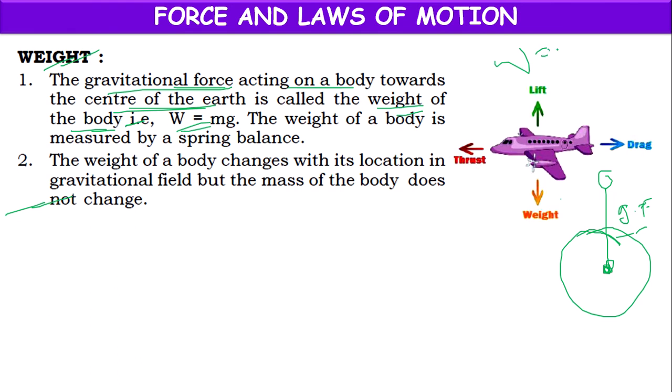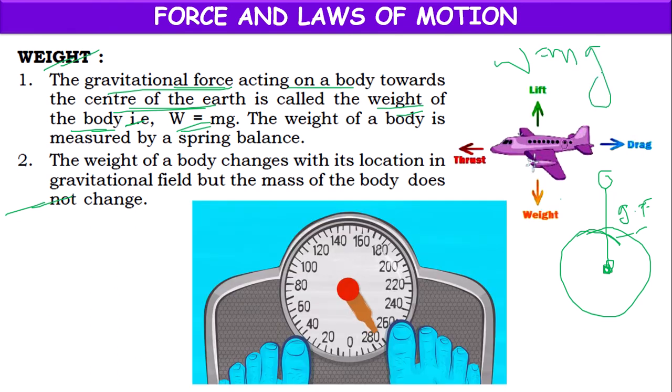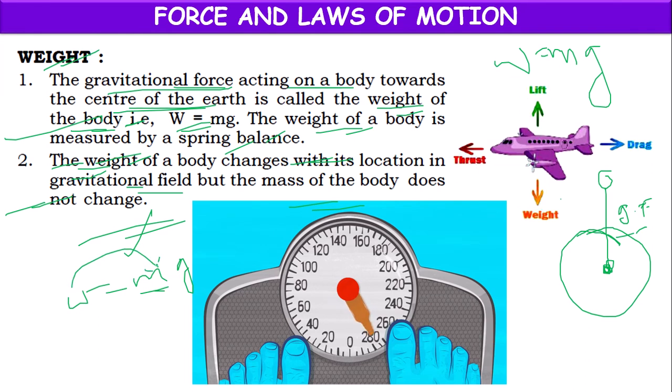Weight equals mass of the body into acceleration due to gravity. The weight of a body is measured by a spring balance. The weight of a body changes with its location in a gravitational field, but the mass of the body does not change. So weight means mg. The mass of the body is always constant, but the weight of the body changes from place to place as the g value changes from place to place.